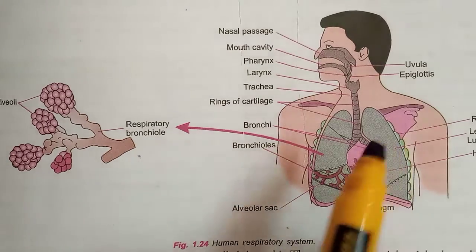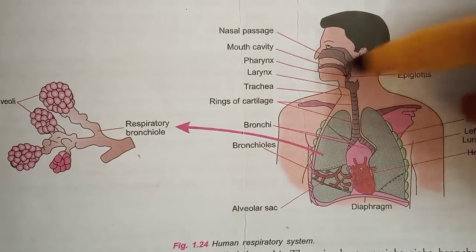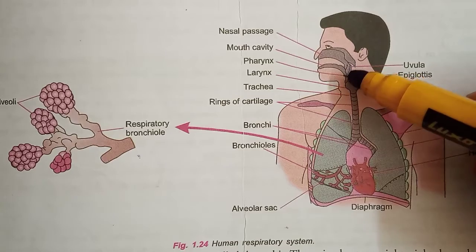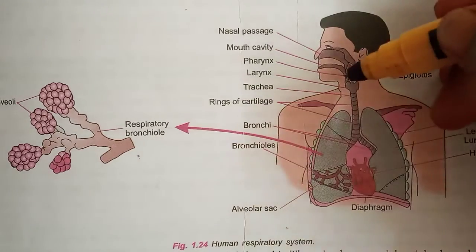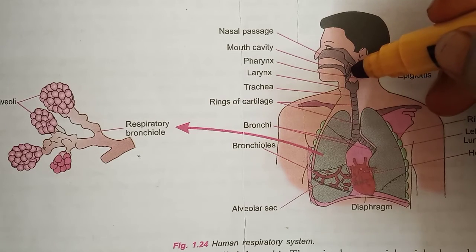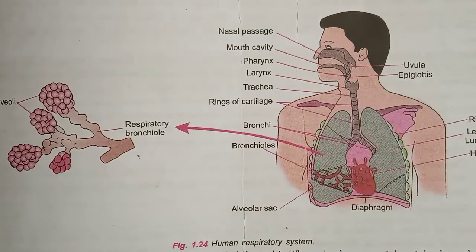Next part is the pharynx. So this is the pharynx. See this portion. Here on one side is the food pipe, on the other side the wind pipe. It is a tube-like structure which continues after the nasal passage. So after the nasal passage we have the pharynx, near the food pipe and the wind pipe.